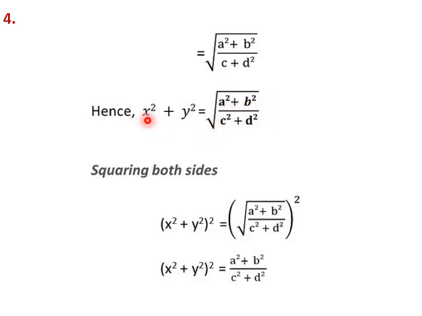Now we need to get a square here also because we have to prove (x square plus y square) the whole square. So taking square on both sides, we get (x square plus y square) the whole square equal to (a square plus b square) by (c square plus d square). This is what we wanted to prove.